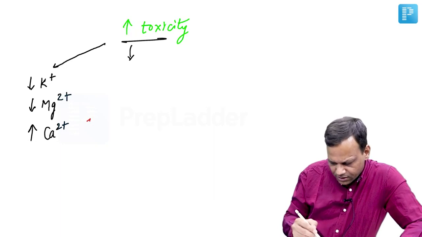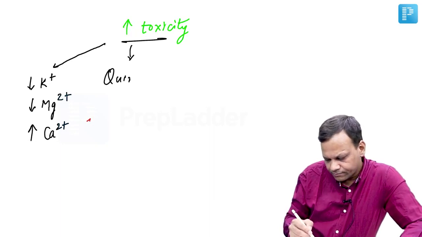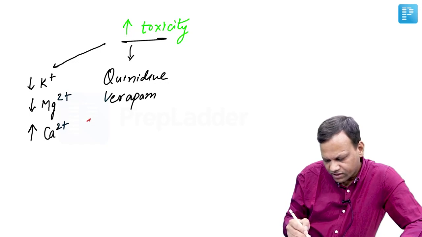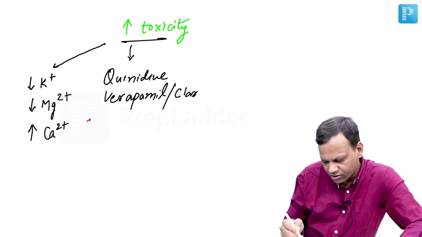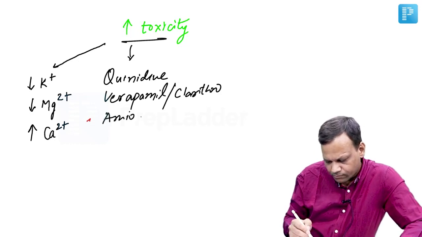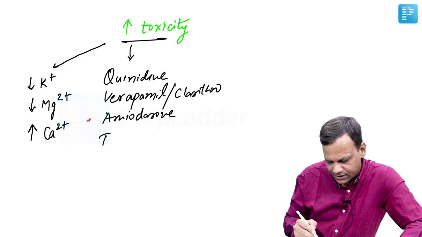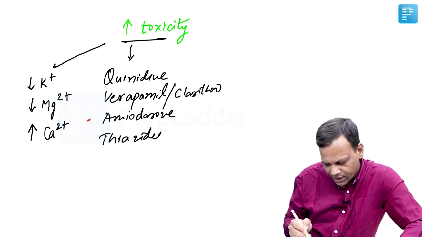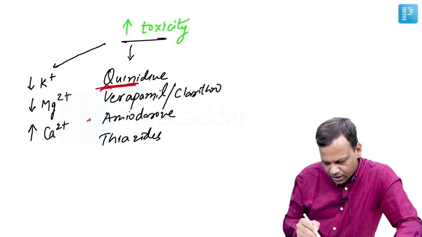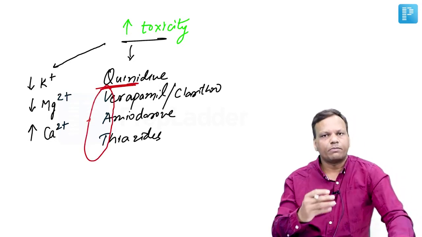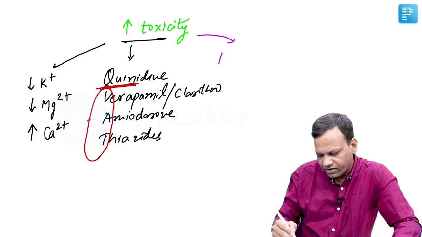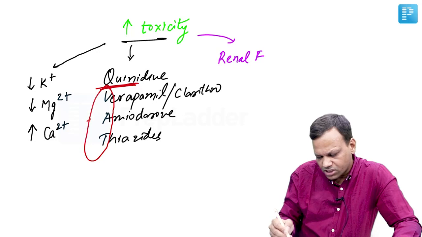Then certain drugs like quinidine, verapamil. Along with verapamil, by a similar mechanism, we have clarithromycin, amiodarone, and thiazides. They increase the risk of toxicity. You can remember: if you give digoxin, the queen will be in trouble. So quinidine, verapamil, amiodarone, thiazide, they increase the risk of toxicity. And lastly, it is renal failure. In case of renal failure, digoxin becomes toxic.